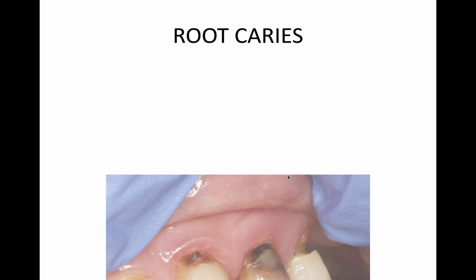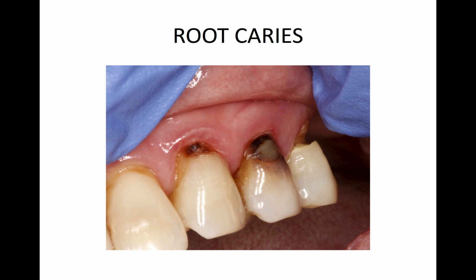Root caries. Now, what is root caries? Root caries, as the name suggests, occurs only on the root. That is, root caries occurs in the cemento-enamel junction or in the cementum.